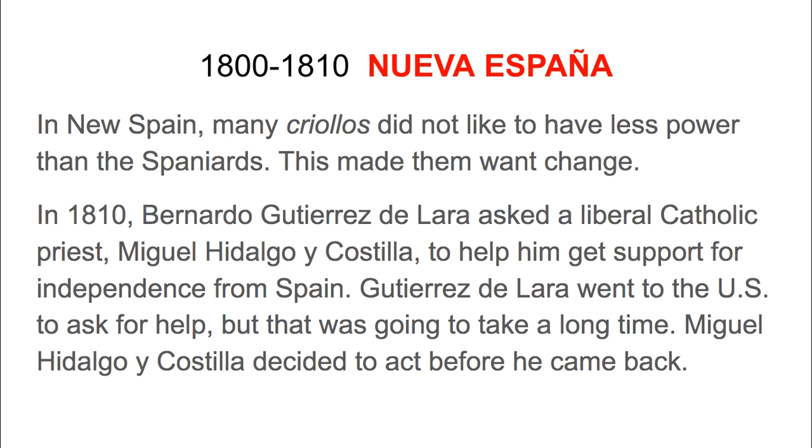In 1810, Bernardo Gutiérrez de Lara asked a liberal Catholic priest, Miguel Hidalgo y Costilla, to help him get support for independence from Spain. Gutiérrez de Lara went to the U.S. to ask for help, but that was going to take a long time. Miguel Hidalgo y Costilla decided to act before he came back.